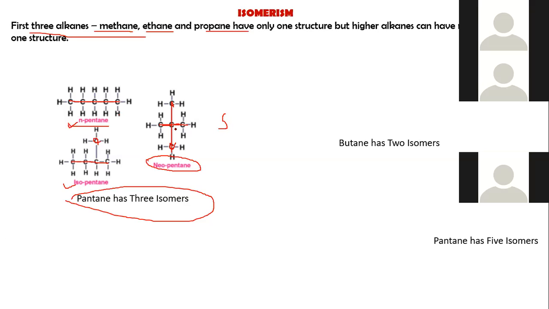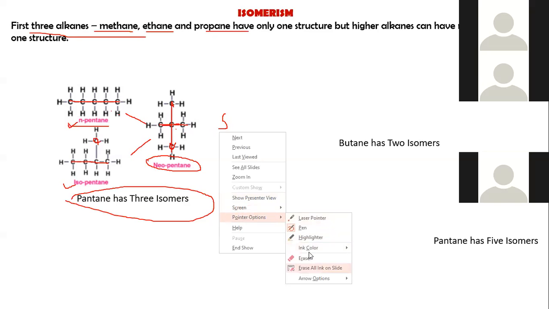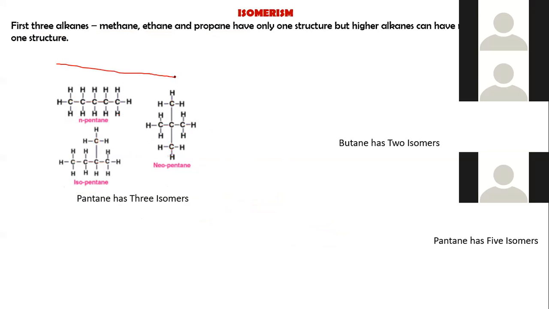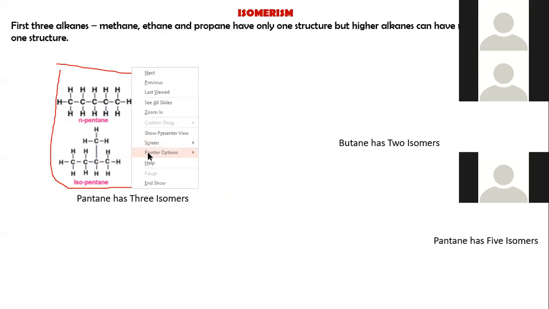These structures have the same molecular formula but different structural formulas. So this concept is called isomers of each other. N-pentane, neopentane and isopentane are the isomers of each other. Isomers are nothing but same molecular formula but different structural formula.